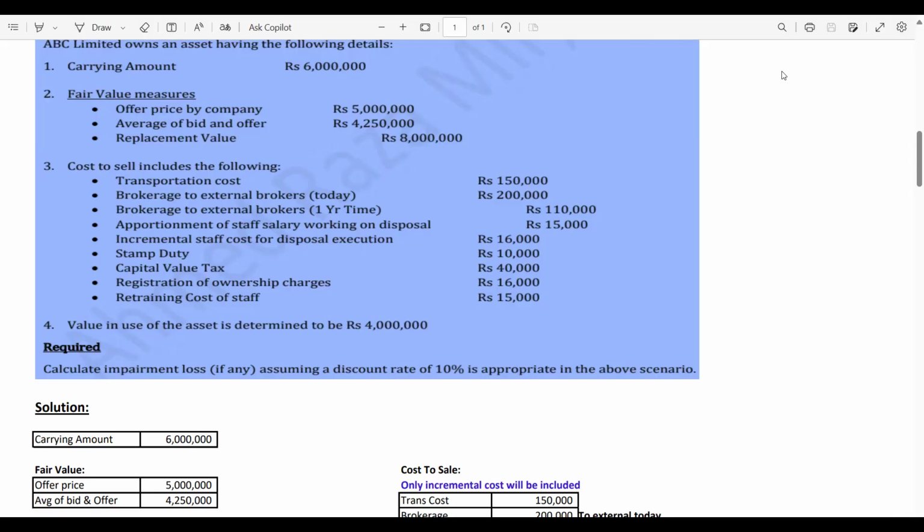Let's say I have a pen and the value of the pen is $5. I am asking the market participant that I want $5 for this pen. The market participant told me that I will purchase this pen at $4.2.